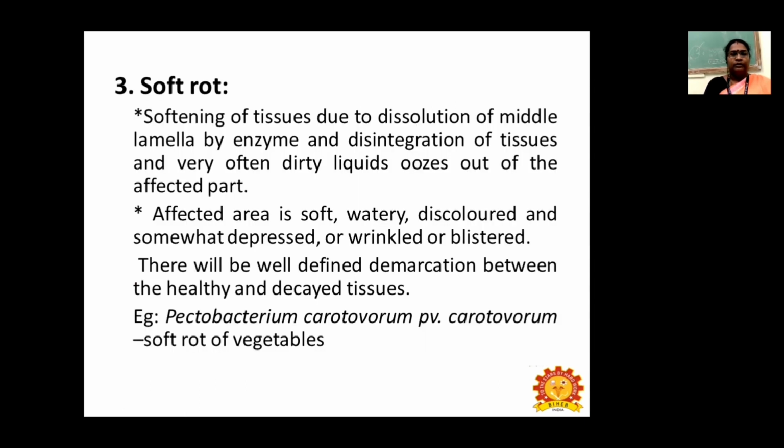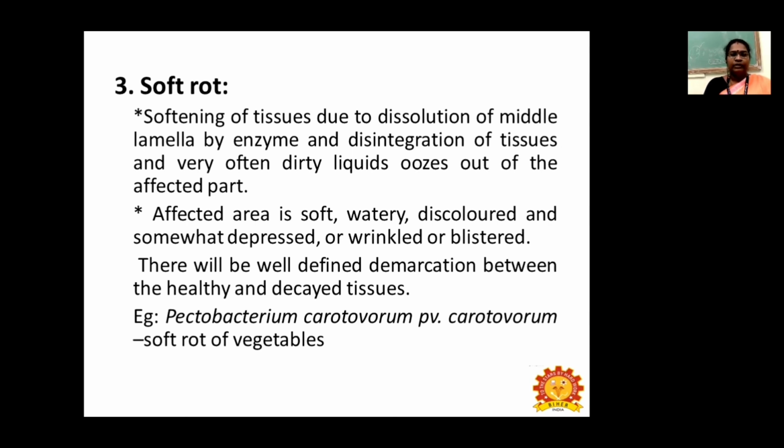You can see a blighting appearance that starts from the margin toward the midrib of the leaf in paddy. The third important bacterial symptom is soft rot, that is, softening of tissues due to dissolution of the middle lamella by enzymes and disintegration of tissues. Very often dirty liquid oozes out of the affected parts, and the affected area is soft, watery, discolored, and somewhat depressed, wrinkled or blistered.